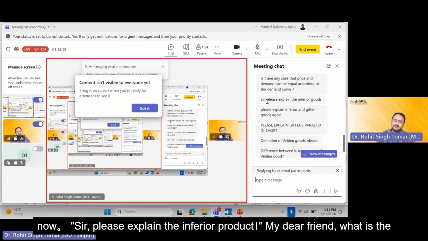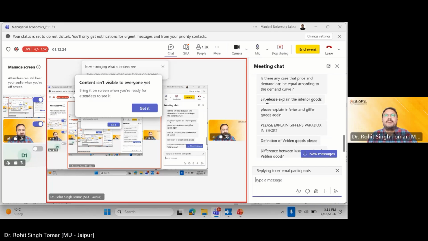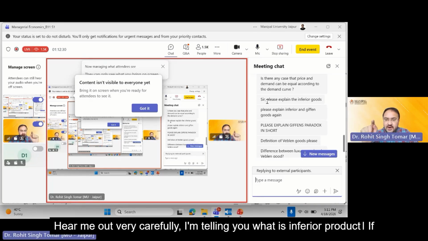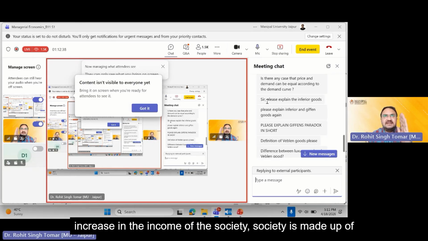Sir, please explain the inferior product. My dear friend, what is the inferior product? Let me tell you. Now, technically, I'll tell you what the inferior product is. If the income of the society increases, hear me out very carefully. I'm telling you what an inferior product is. If the income of the society increases, and the society is made up of individuals.